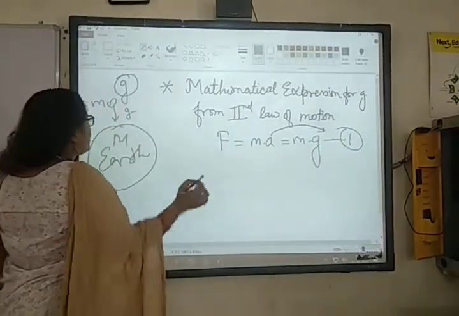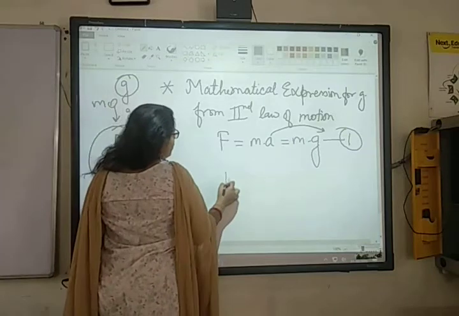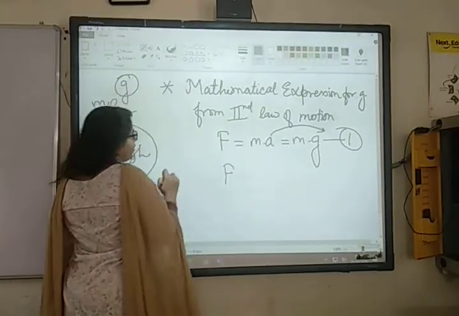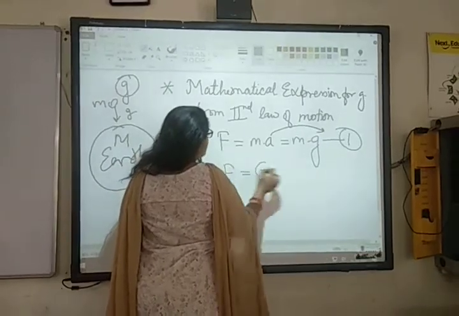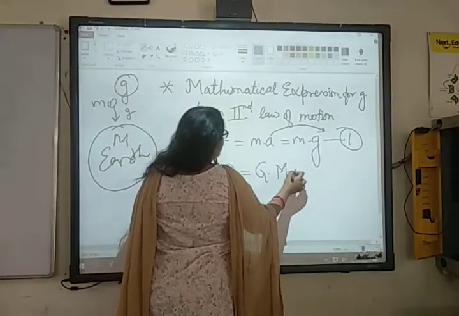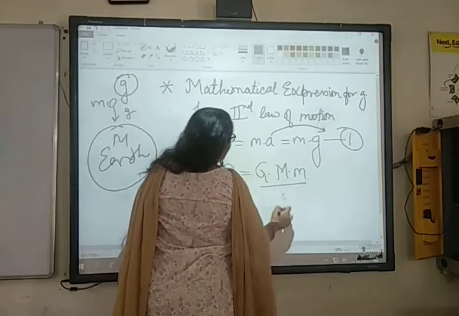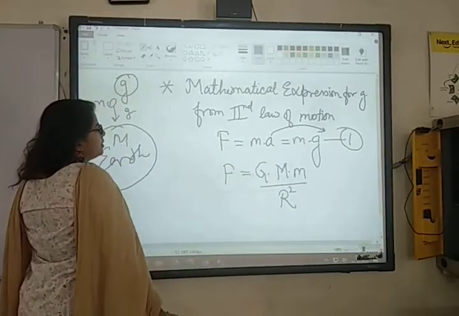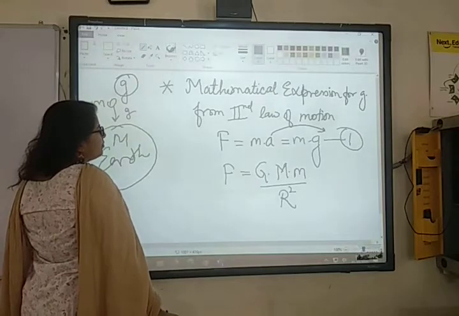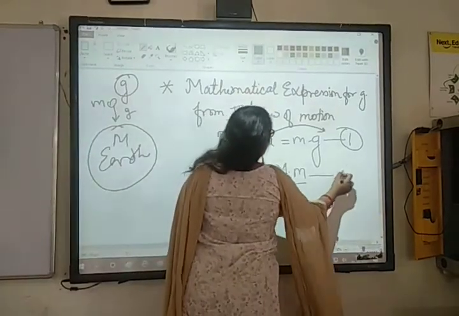Now further we could write the same gravitational force by using universal law of gravitation, which will be equal to G times capital M into m upon radius of Earth का square, right? Is it clear? This was equation number 2.